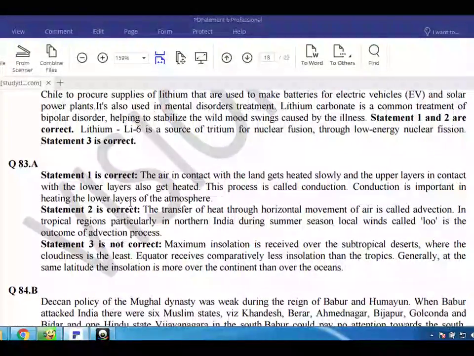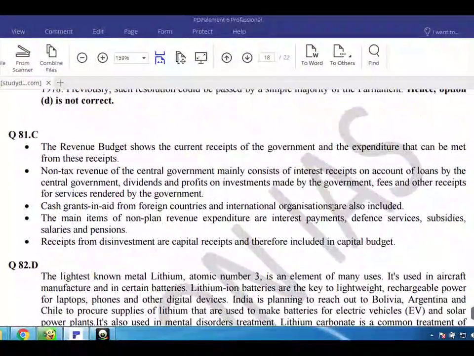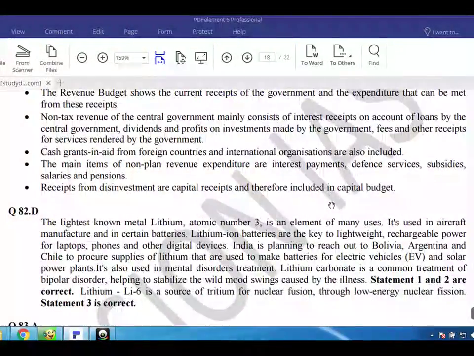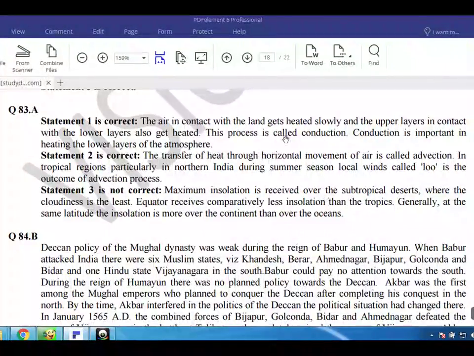The air in contact with the land gets heated slowly and the upper layers in contact with the lower layers also get heated. This process is called conduction. Conduction is important in heating the lower layers of the atmosphere. Statement 2 is correct. The transfer of heat through horizontal movement of air is called advection. In tropical regions, particularly in northern India during summer season, local winds called loo are the outcome of the advection process. Statement 3 is not correct.